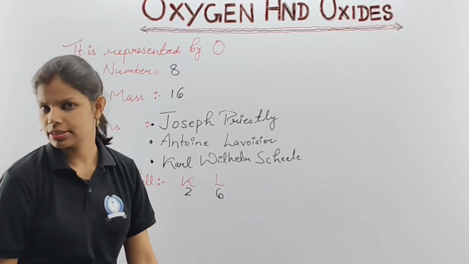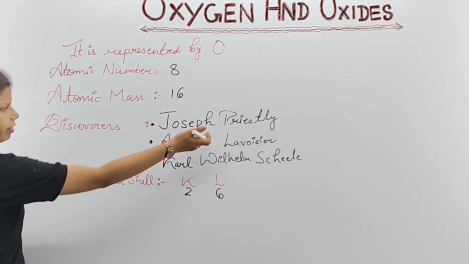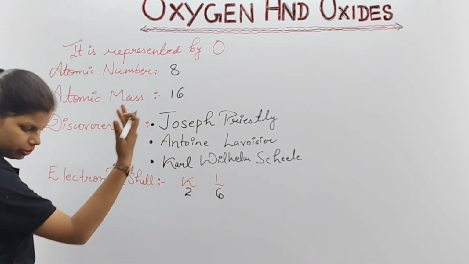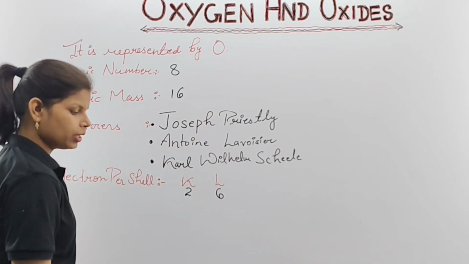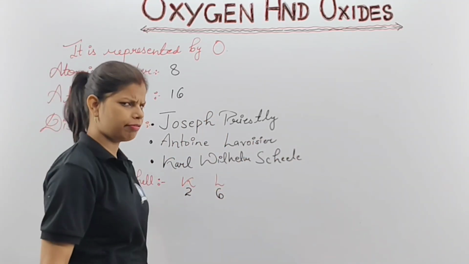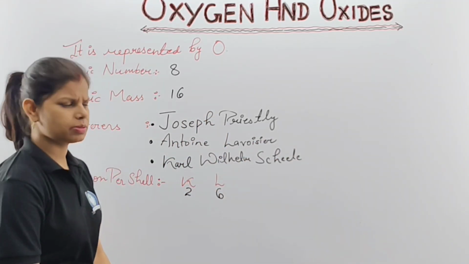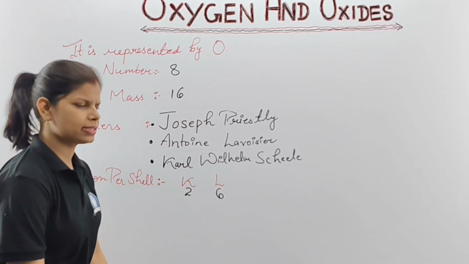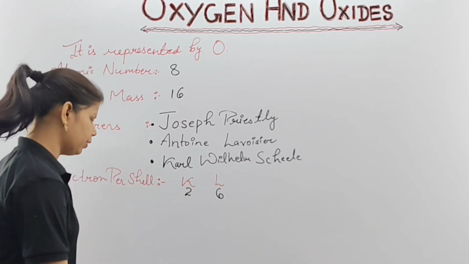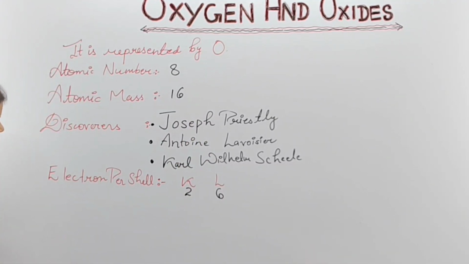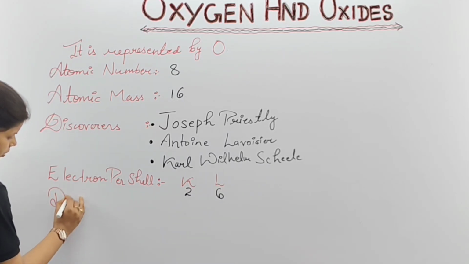Now, discoverer you came to know, these three are the discoverers. In which year was it discovered? It was discovered by Joseph Priestley. Basically, we are going to call him the discoverer of this one. These all found it with their own methods and experiments, but Joseph Priestley found it in his own way. Clear, no?